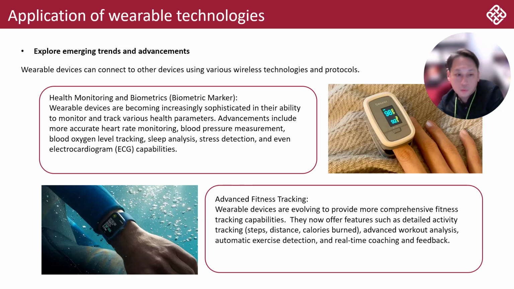So we can also do health monitoring, observe the biometric markers. For example, this one we are observing the blood pressure, the heart rate, and also the oxygen level. And then they are using ECG, electrocardiogram capacity. So by using this kind of sensor, we can track lots of information about the vital information of your body. Those things are called biometric markers.